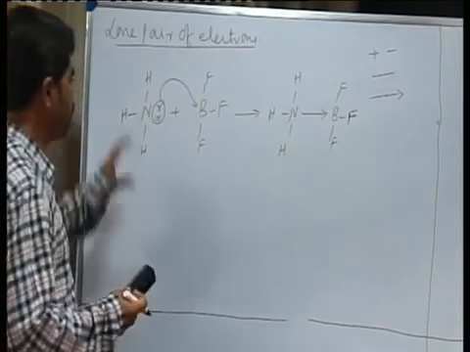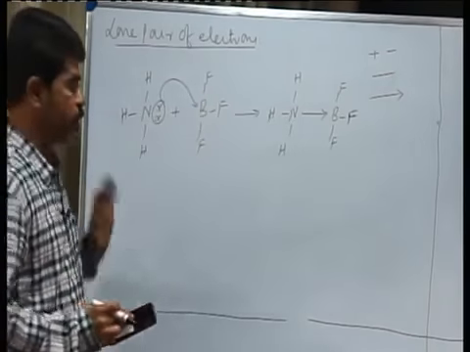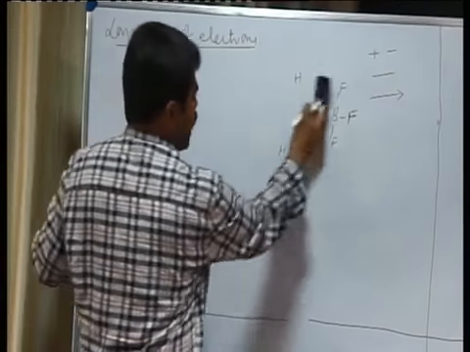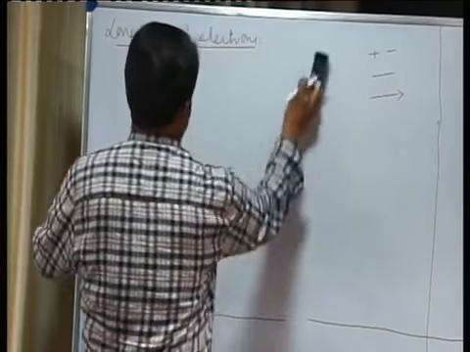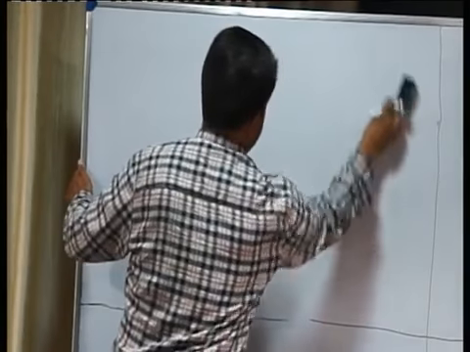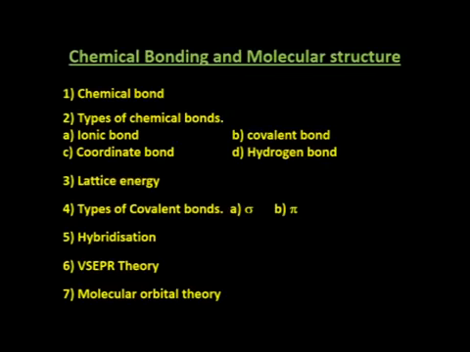Okay. Now that is a coordinate bond. Now you consider the next one, that is a hydrogen bond. Many questions are asked based on the hydrogen bond in the previous CET examination and even in the NEET examination also. That is, we take up hydrogen bond. What is hydrogen bond?